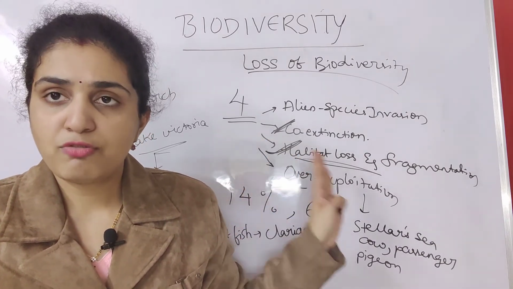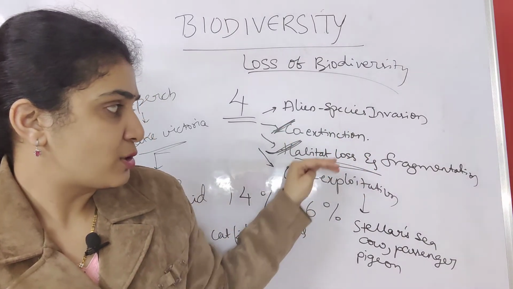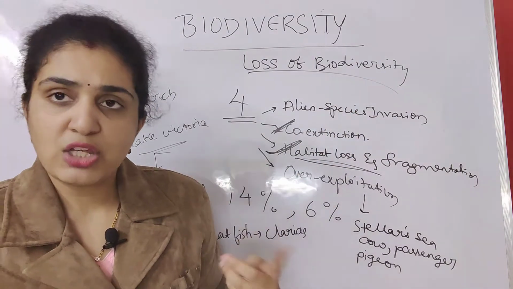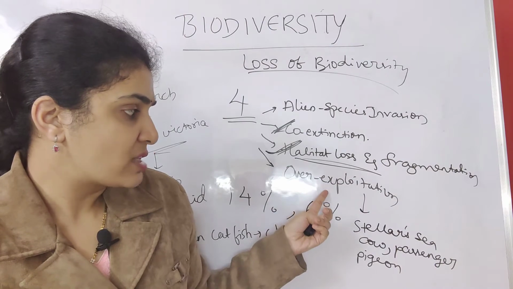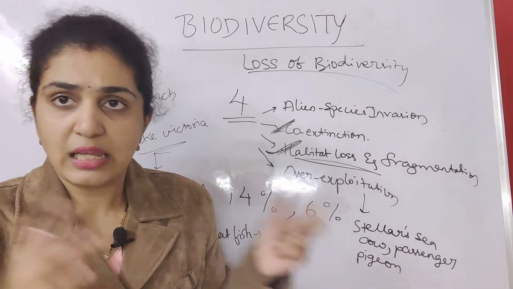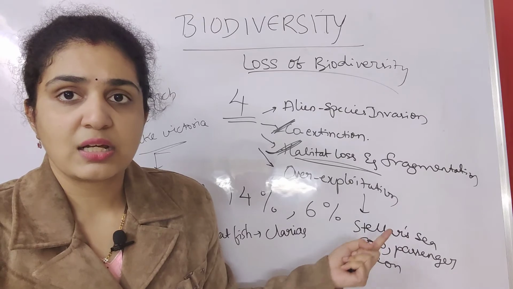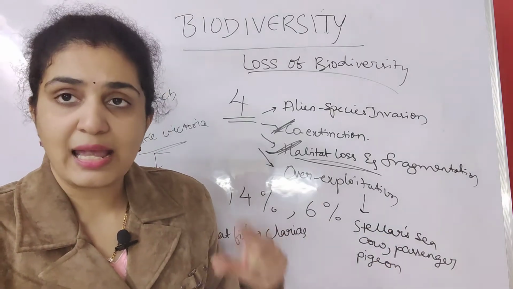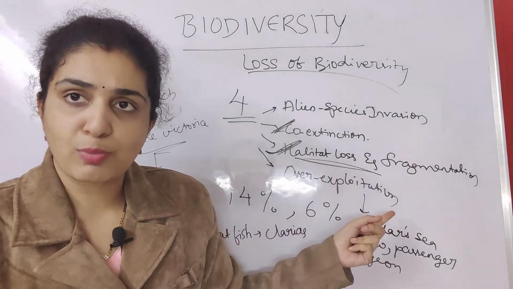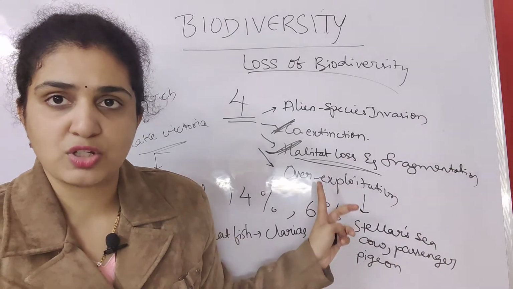That is done. Then the four evil quartet, which is associated with loss of biodiversity, is overexploitation, habitat loss and fragmentation, co-extinction, and alien species invasion. For each one an example was given. Overexploitation: stellar sea cow, passenger pigeon. If they ask vice versa, for these examples, you should say overexploitation. If you are exploiting more, species will get extinct. That's all. Stellar sea cow, passenger pigeon.